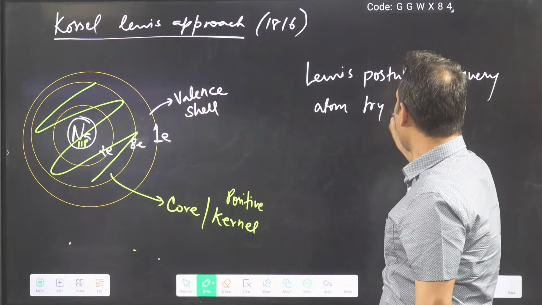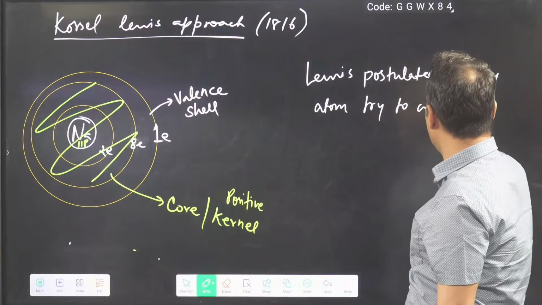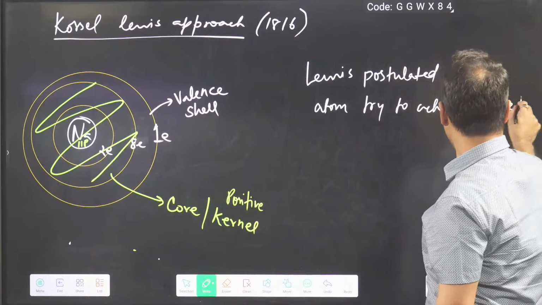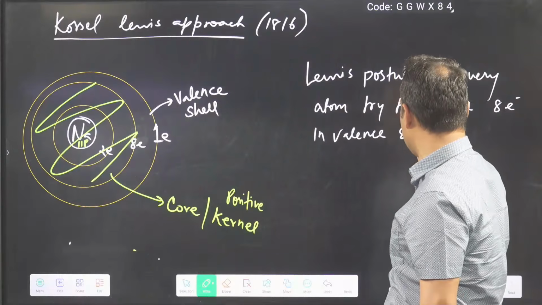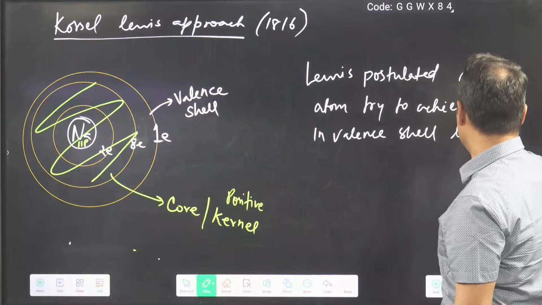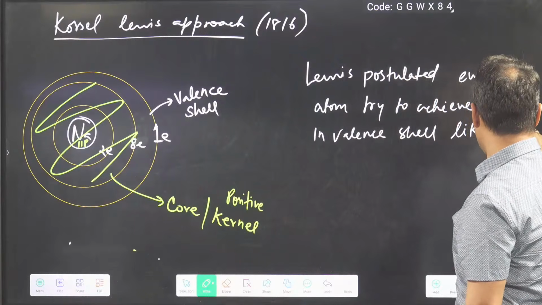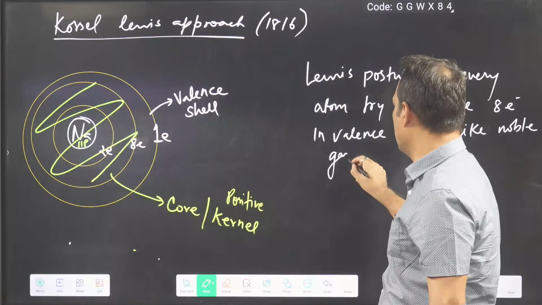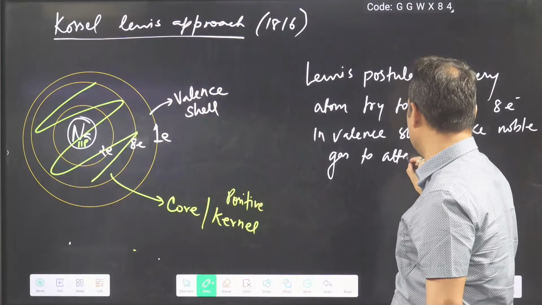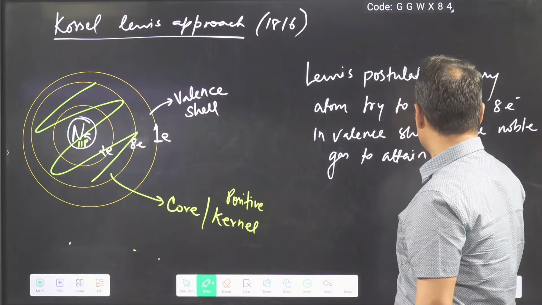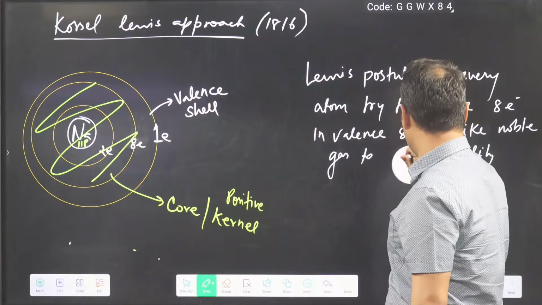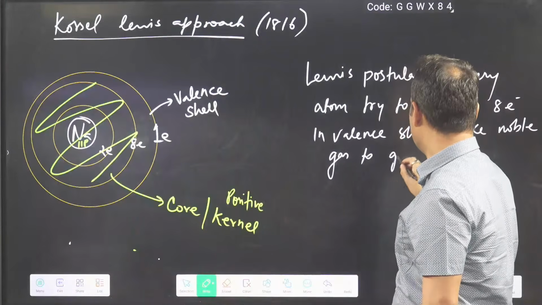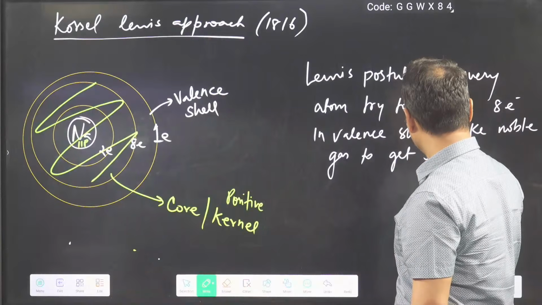Every atom tries to achieve how many electrons? 8 electrons in the valence shell, like a noble gas, to attain stability, to get stable. Write it like this.